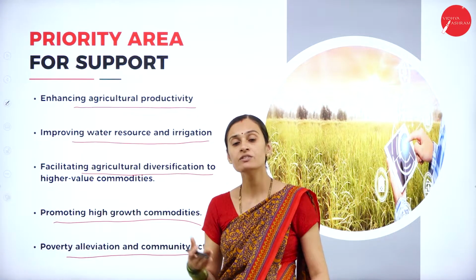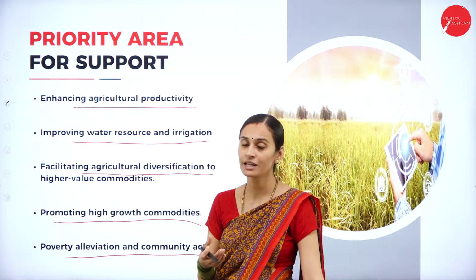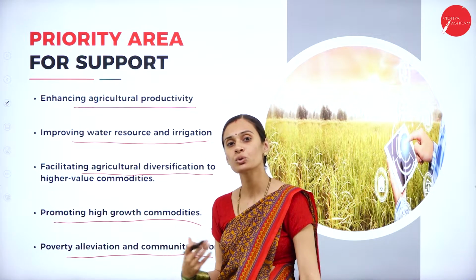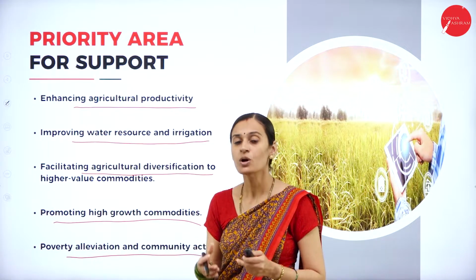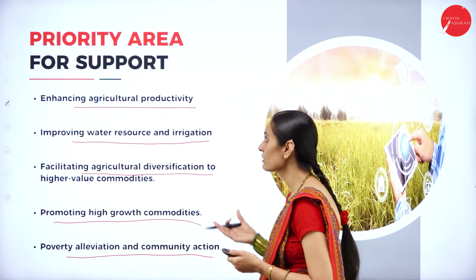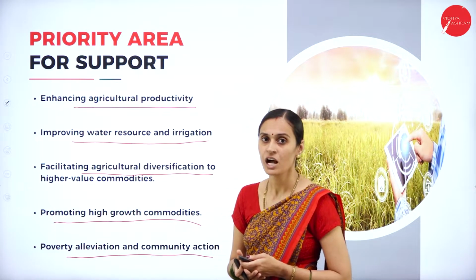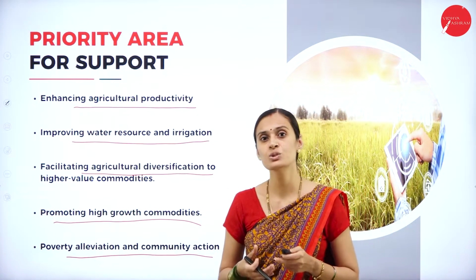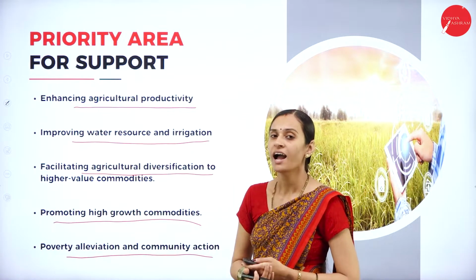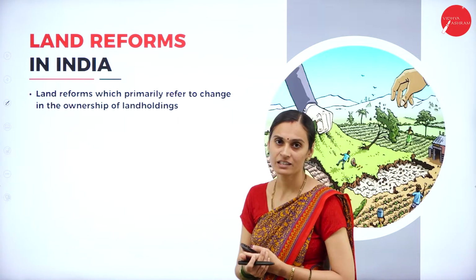The government purchases agriculture commodities from the farmers at the best rate, and of course distributes the agriculture food grains to consumers through the public distribution system, which helps to maintain welfare in society. So these are all different supporting areas for the agriculture sector. However, it is very necessary to take action towards improvement in the agriculture field. And next, go to another concept, that is land reforms in India.